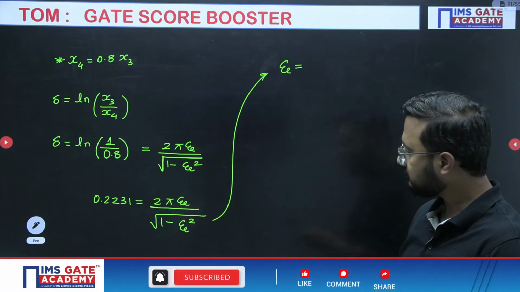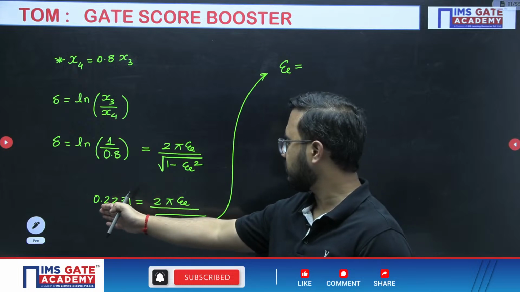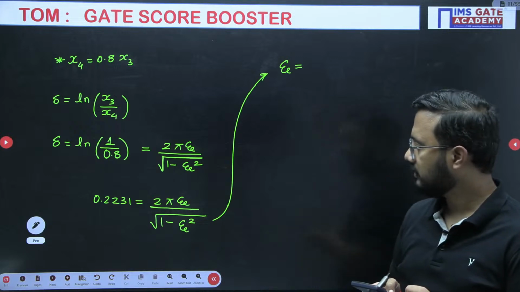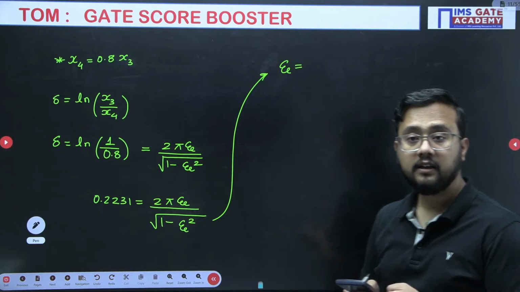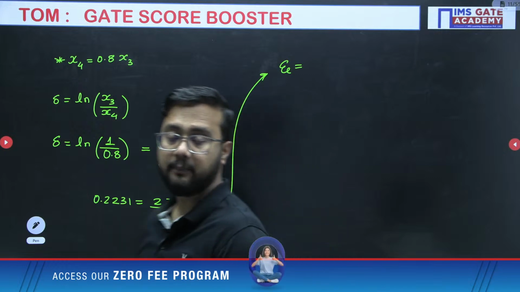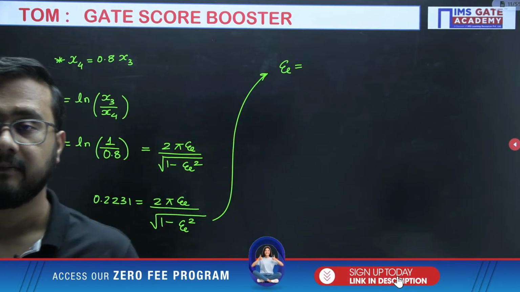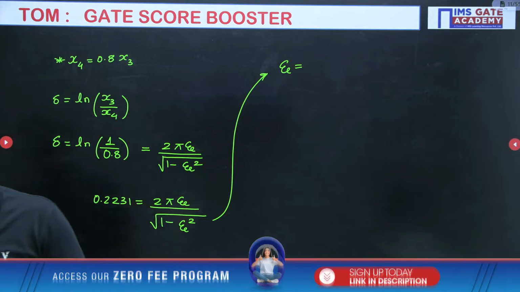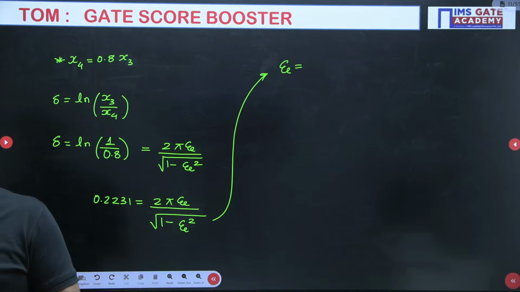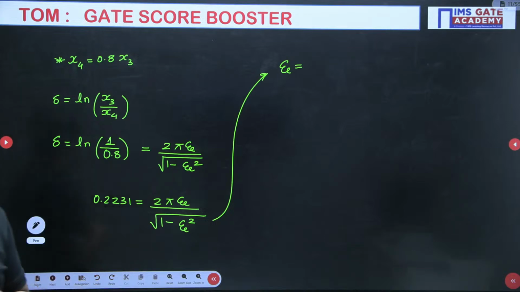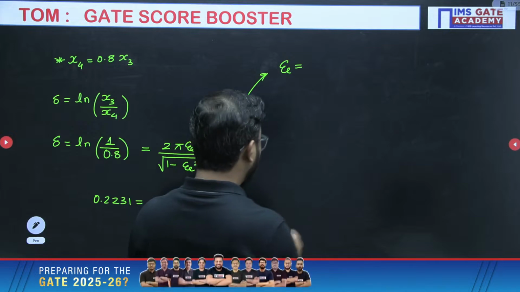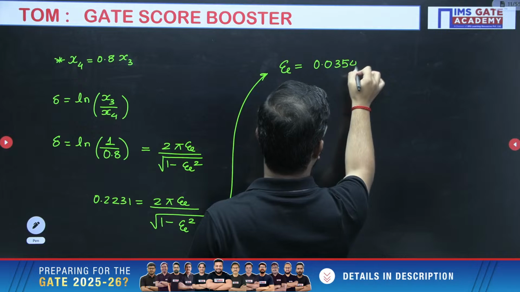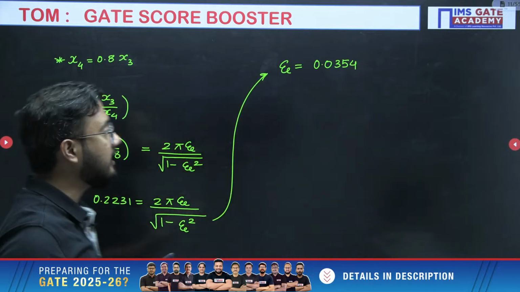So 1 minus zeta squared, and zeta squared will be there. Damping factor value is coming approximately 0.0354. If you cross-check the value, 0.0354 is the value.